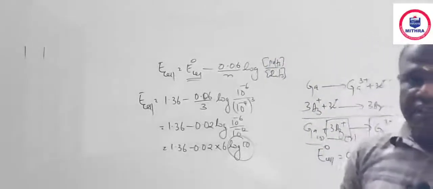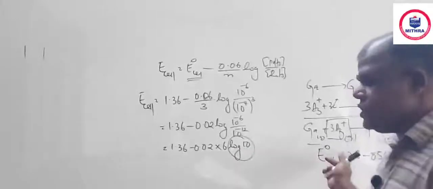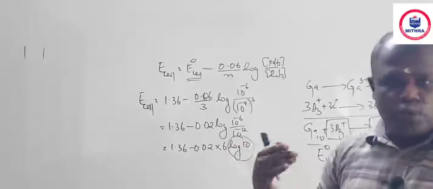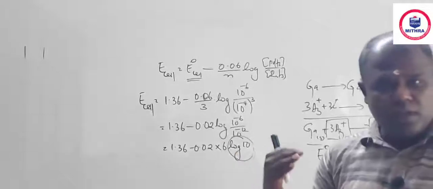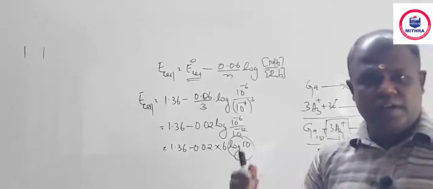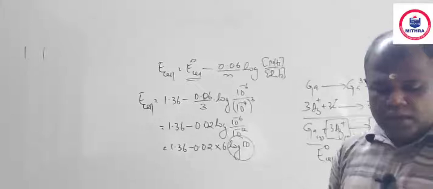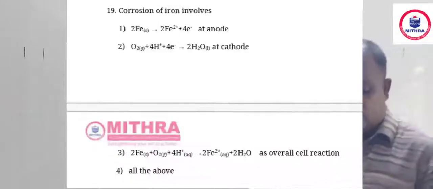Okay, after giving the cell, how to write the cell reaction. We are avoiding the solid material and counting the ionic species. These are incorporated. Okay, question number 19, corrosion of iron involved.